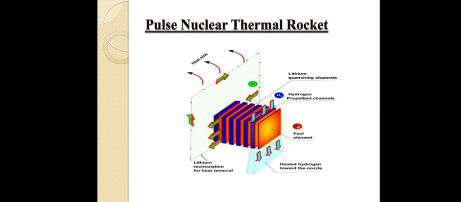So here, how is it working? The pulse nuclear thermal rocket is just dropping nuclear bombs outside the rocket, maintaining some distance between the bomb and the reactor. During the blasting, it generates blasting waves. Those waves move and hit the object, then hit back also. So we are utilizing those shock waves for propelling the object. That is called the pulse nuclear thermal rocket.